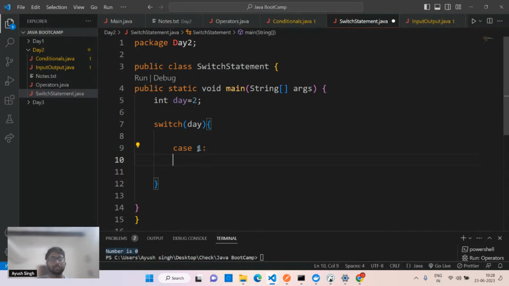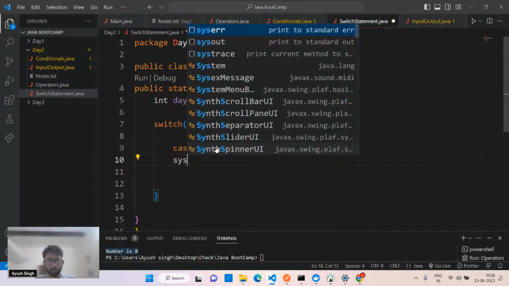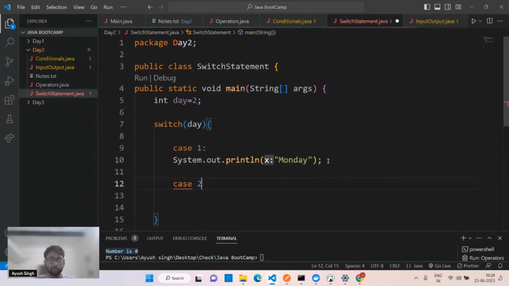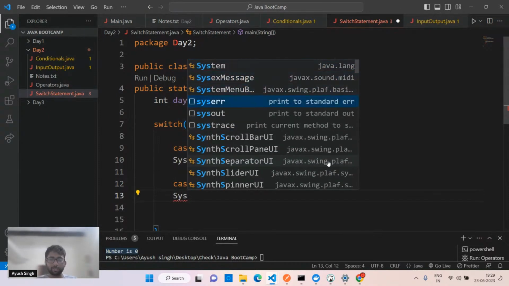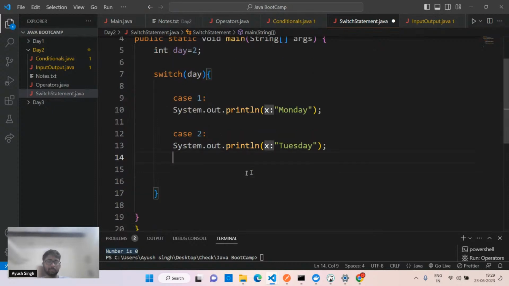So let's suppose you are passing case one. Case one means you are not using the curly brackets, we are using a colon after the case. So what it does, it simply prints, let's suppose, Monday. This is the way of writing the code. You can use if else as well. Obviously, there is a lot of possibility of using the same code. I'm not going to write all the Monday, Sunday, and all those things, simply till let's suppose Tuesday. And we can write like this case 3, case 4, and all those things.